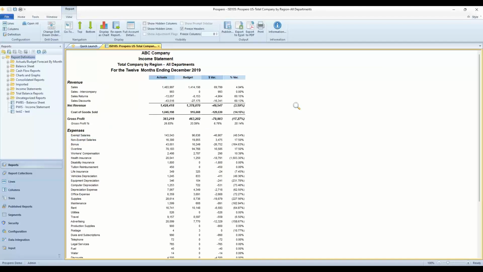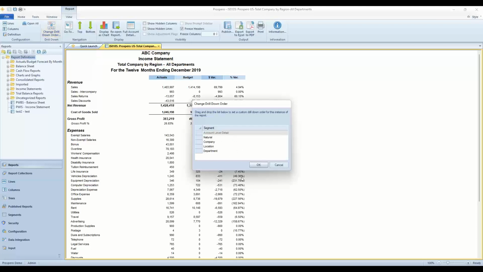If I want to change the drill down order, I'll go to the top here, click the button for change drill down order. And at the top level is account level detail. I know I used a location tree organizing all these balances by regions. So if I want to see that, I just click and drag this to the top of my list and click OK here.